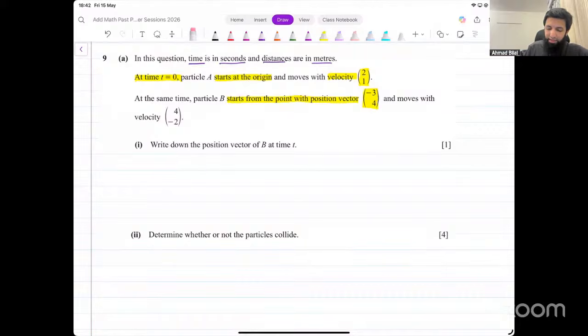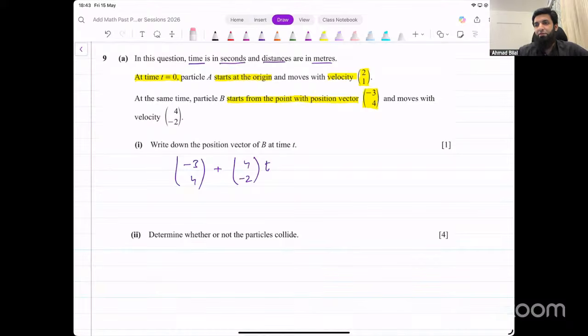I'm sorry, that's -3 and 4. That's the initial point. It moves with this velocity. So every second, it moves 4 units to the right, 2 units down. So we add 4 and -2 to this, multiplied by time. If time is 1, it moves 4 units to the right, 2 units down. If time is 2, it moves 8 units right, 4 down, and so on. That's what the position vector of B turns out to be in this case.